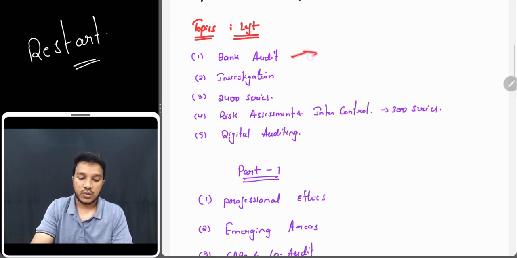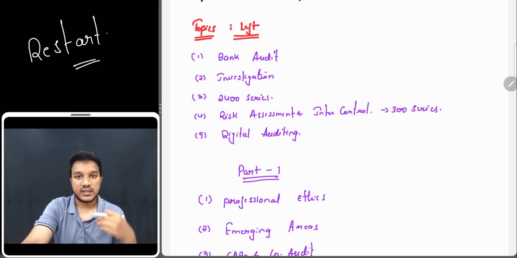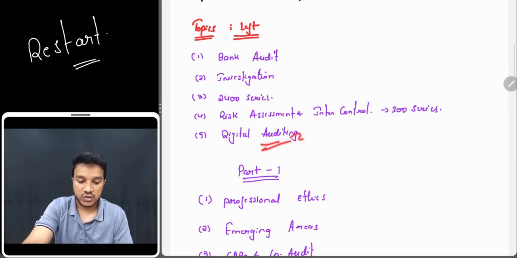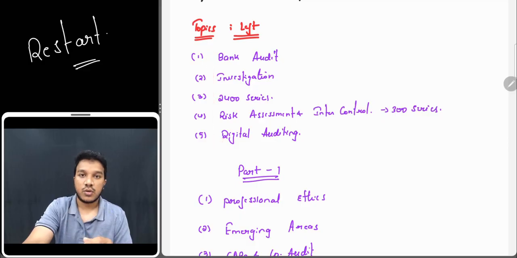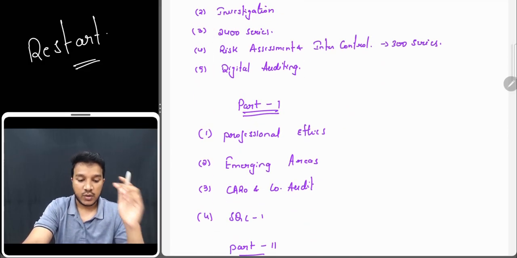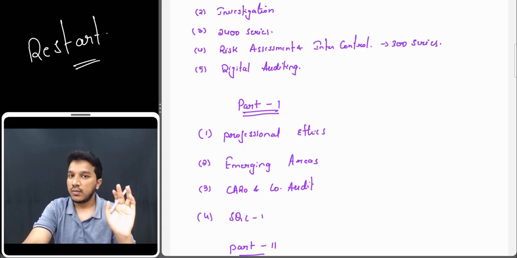See, in bank audit, you will be able to see questions of 4 marks, or even in MCQs you will see questions from bank audit. Investigation, not surely, but questions might come from that also. 2400 series is again important because this is a new standard, and ICAI is testing questions from this. Digital auditing also, a short question of 4 marks will be there in the question paper, and you can also see MCQs from digital auditing. But I still took that risk and left these topics, because I was sure that if a question comes from the rest 80% of the syllabus, I'll be able to write the answers. That level of preparation I had done.